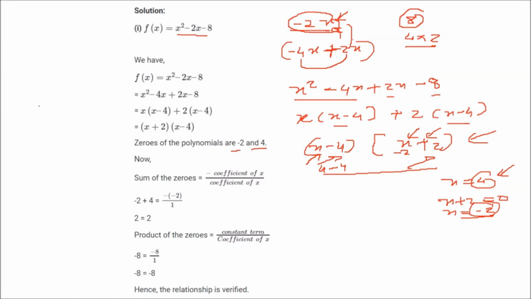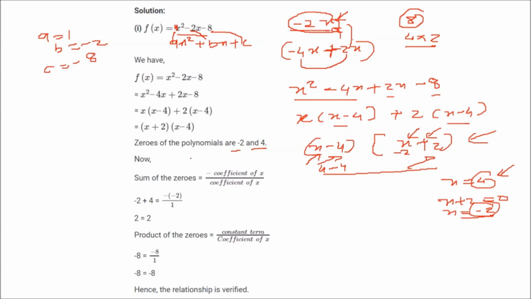So what is the sum of the zeros? Now we have to verify. If I compare this with ax square plus bx plus c, which is a normal quadratic equation, A is equal to 1. What is B? B is equal to minus 2. What is C? C is equal to minus 8.